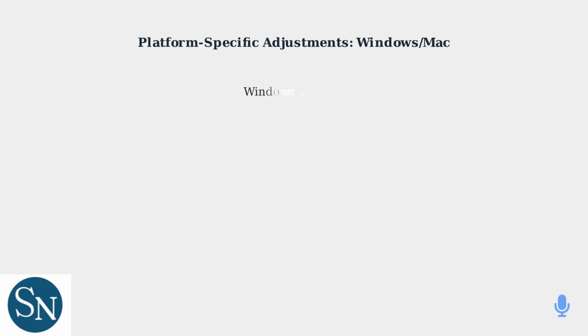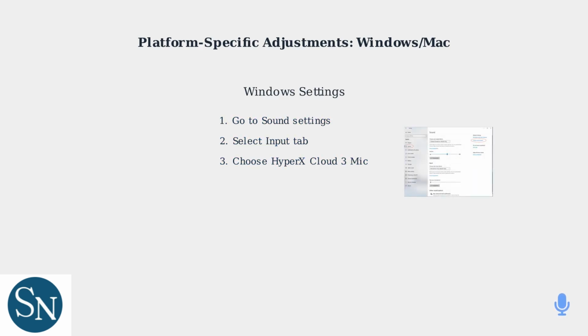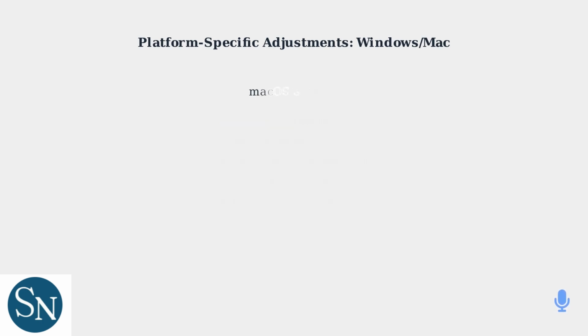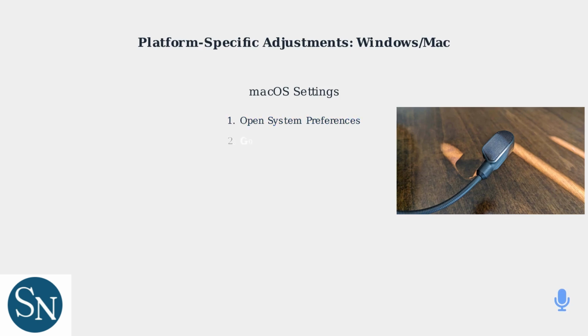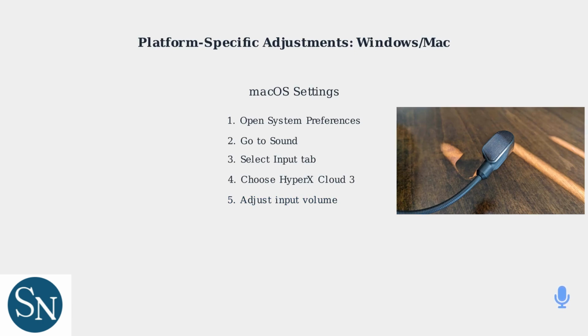For Windows, open Sound Settings from the Control panel or search for it. Go to the Input tab, select your HyperX Cloud 3 microphone, adjust the levels using the slider, and test using the Microphone Test tool to ensure clear volume. On macOS, open System Preferences, navigate to Sound, click the Input tab, select the HyperX Cloud 3 as your input device, and adjust the input volume slider to set the microphone level appropriately.